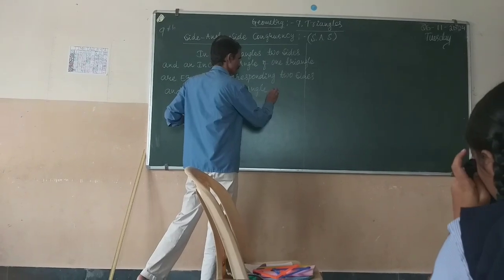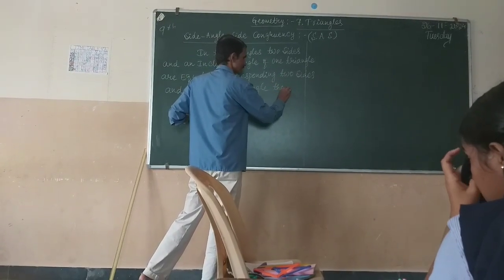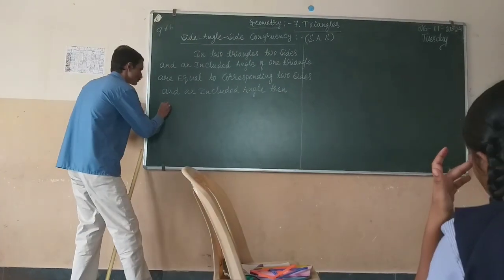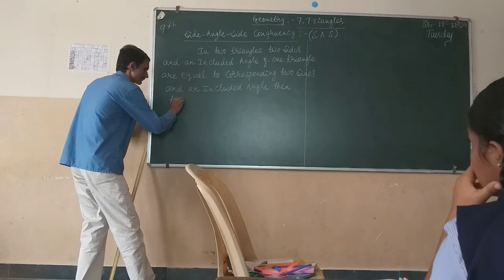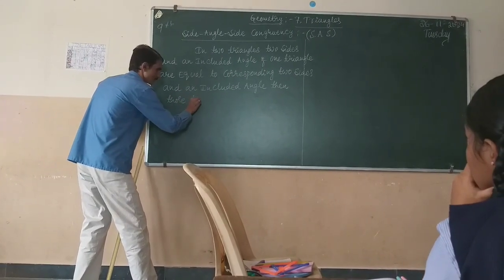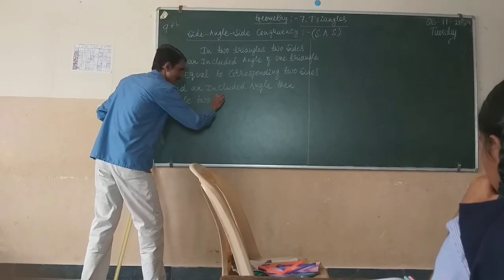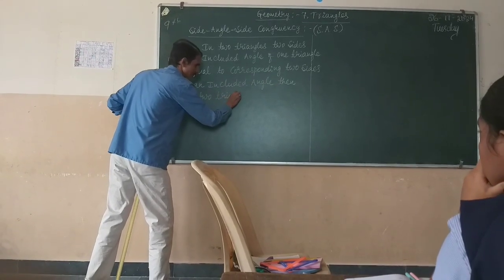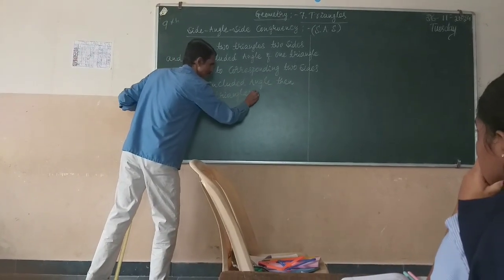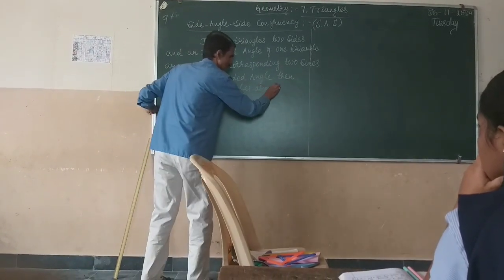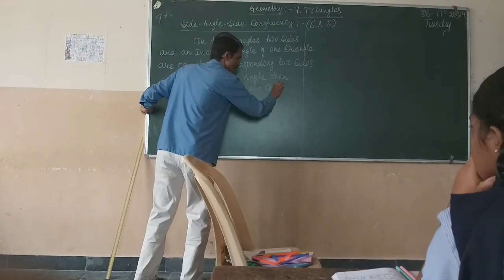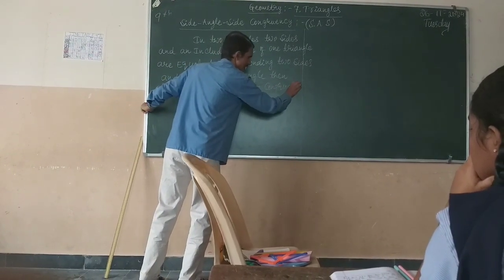So then those two triangles are congruent. Those two triangles are congruent.